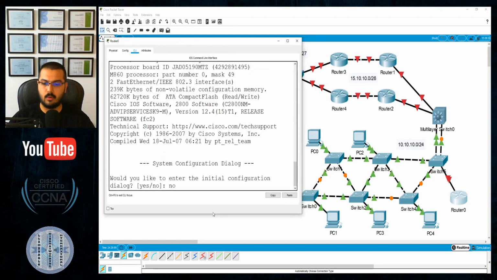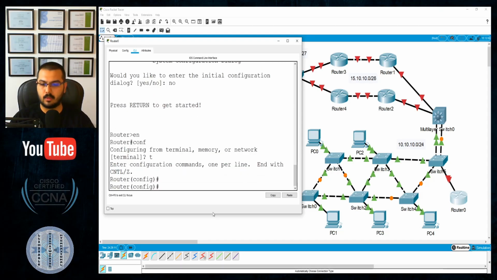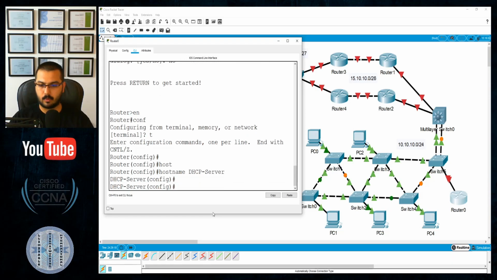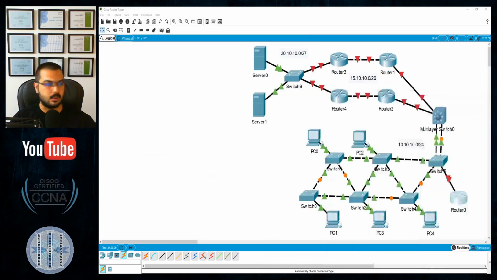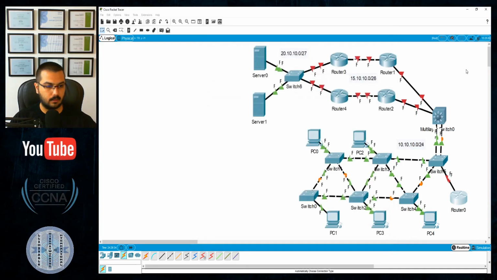Okay, let's start with enable, config terminal, and host name should be DHCP server. I will have to assign an IP address here, so that will be interface fast Ethernet. Who disabled the interfaces? I did. So that will be preferences, always show port labels. Yes, and port labels will not show correctly. That is unfortunate because of Packet Tracer.